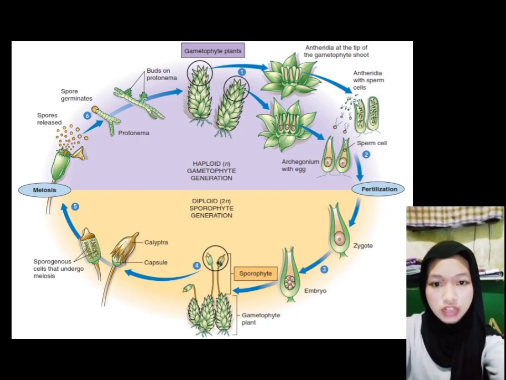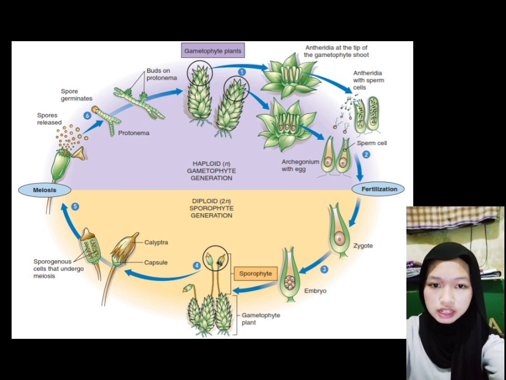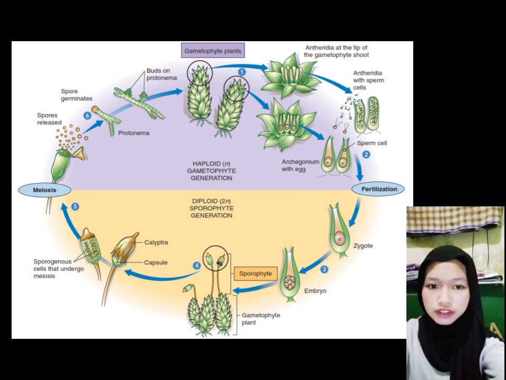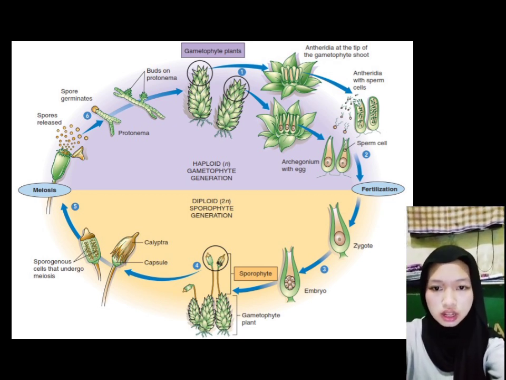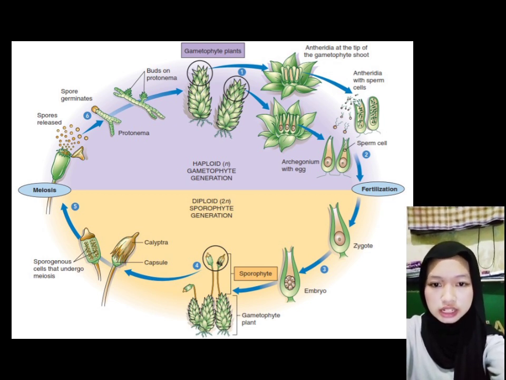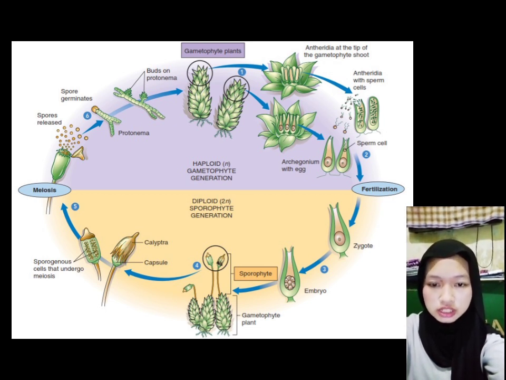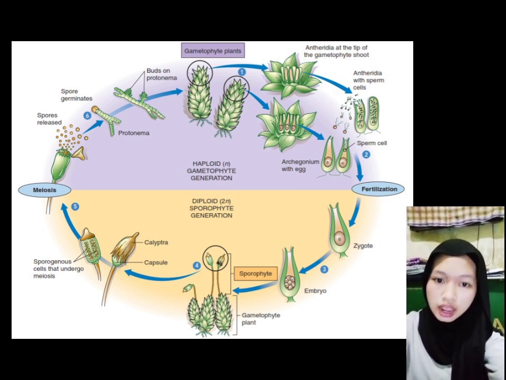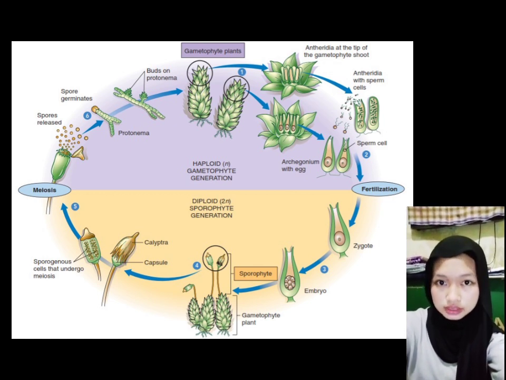On this occasion, I will explain about the life cycle of moss plants, or scientifically known as Bryophyta. Most plants have a unique life cycle because they experience alternation of generation, also called metagenesis. This metagenesis involves two main phases, namely the haploid gametophyte generation and the diploid sporophyte generation.